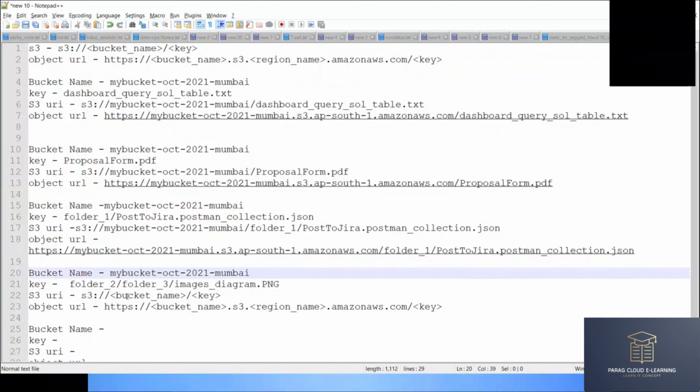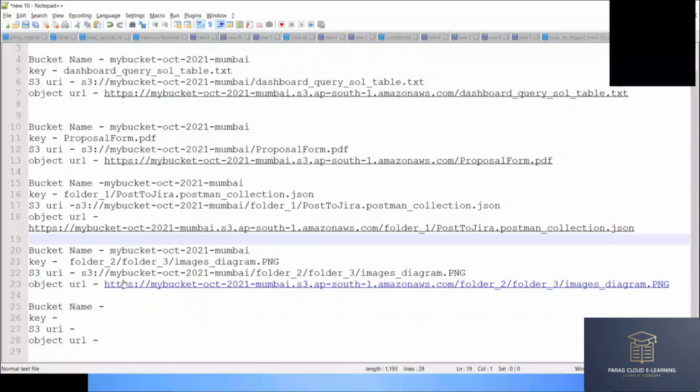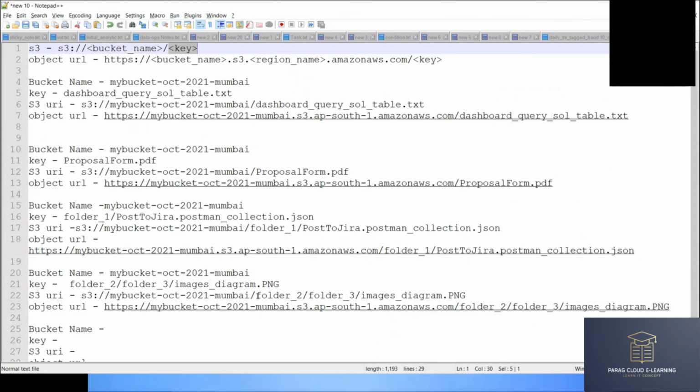If I give you the S3 URL, you can figure out what my bucket name is and what my key is. So this is my bucket and this is the key. Always remember in an S3 URL the first part is the bucket and after that is the key, without the leading slash. Key consists of all the folders plus the actual file name.